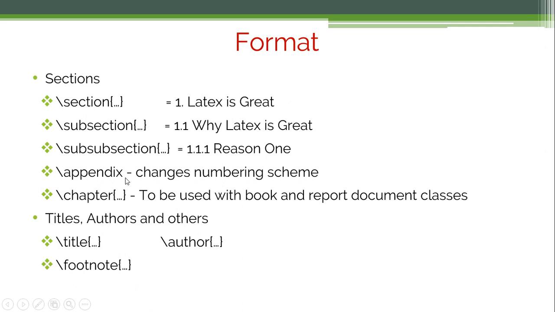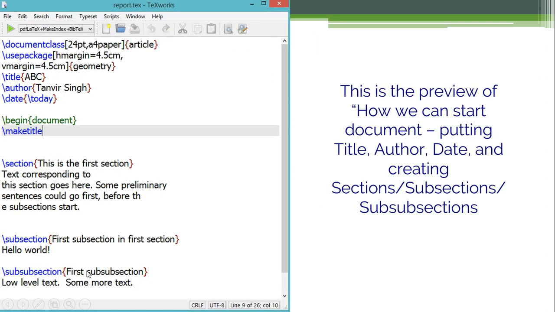So to generate an appendix, it's a simple command that is slash appendix, and for using in a book, chapter or report document classes, you can use a command that is slash chapter. And to write a title, author or footnote, these are the simple commands, that is slash title, slash author and slash footnote. And this, you can say, is a preview of how we can start a document by putting a title.